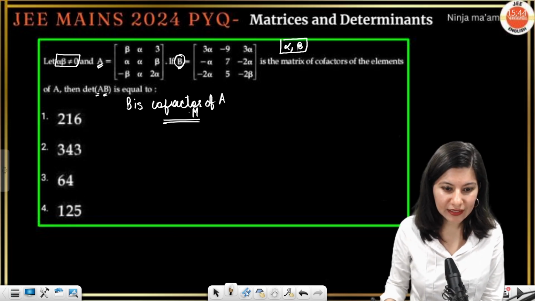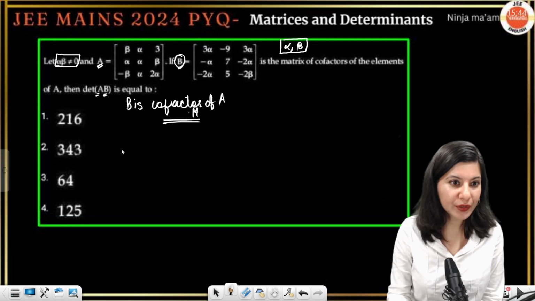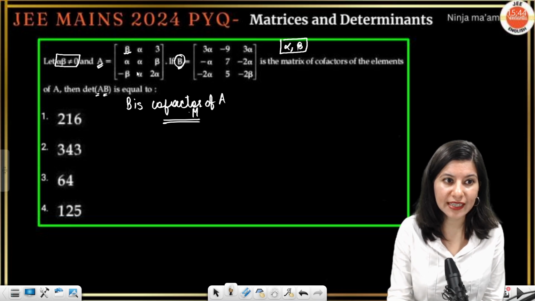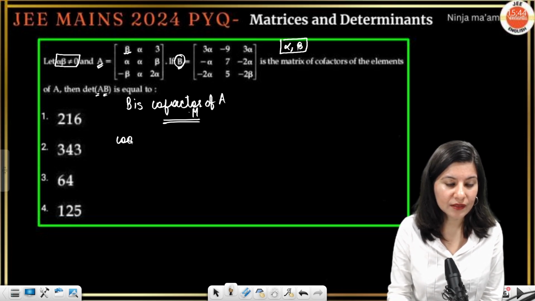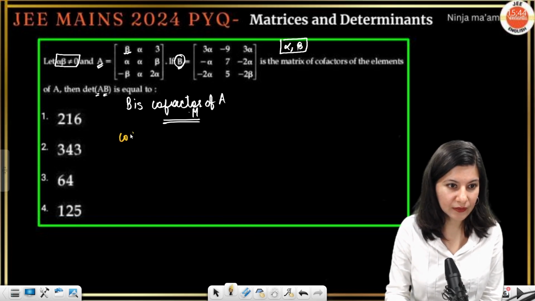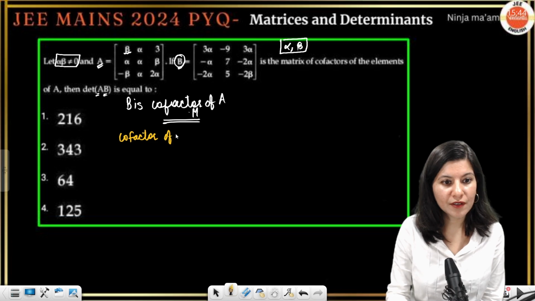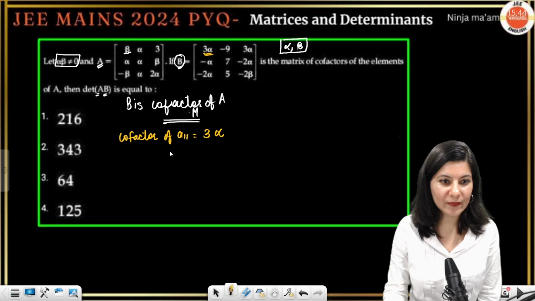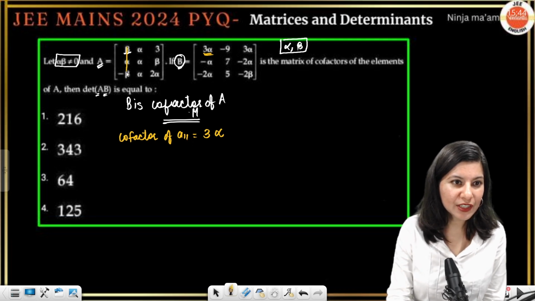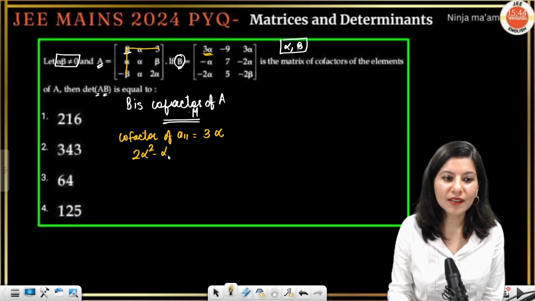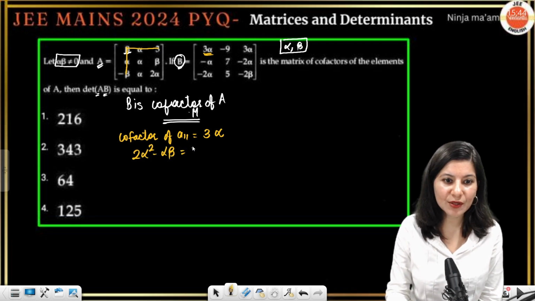So first thing, what we are going to do is, let us calculate the cofactor of A11. Okay, cofactor of this element. So cofactor of A11, let's calculate, and that is going to be 3 alpha, correct? Okay, cofactor of A11, for that we need to hide this. 2 alpha square minus alpha beta, can you see? 2 alpha square minus alpha beta, and that is going to be 3 alpha.